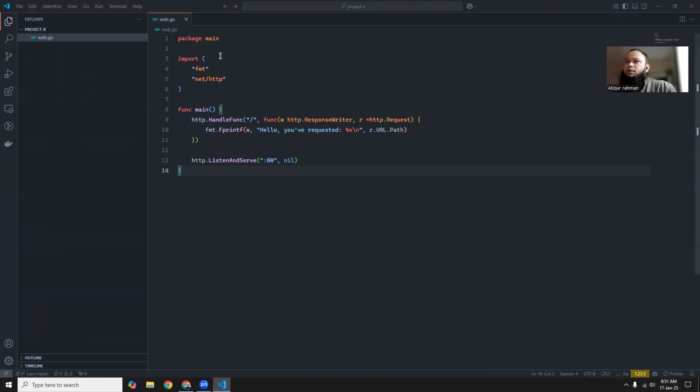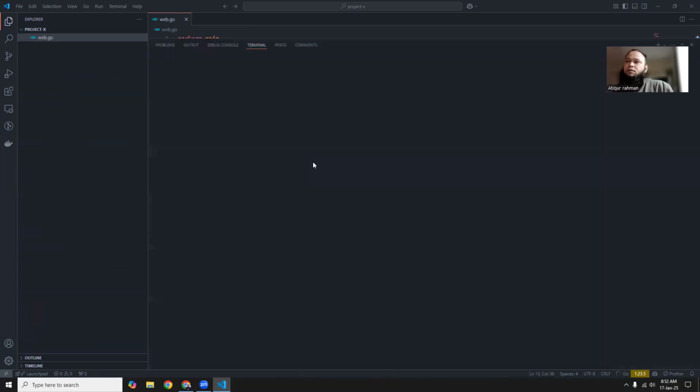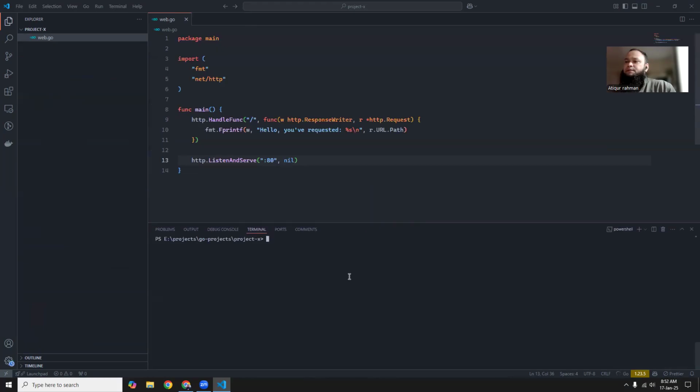Now, this is the package main. Then we have importing net/http. As we are saying, in the Go language it's built in. They have a built-in HTTP library for making HTTP requests and also serving HTTP requests. So that's already available in the basic Go language. Now let's try to execute this.